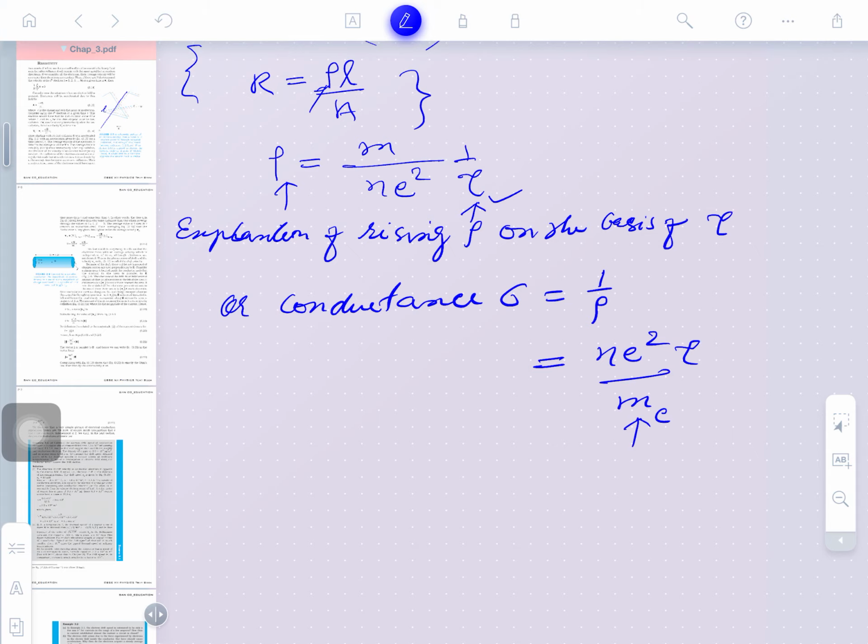Is that clear? The particles are the drift carriers, and the charge which is carrying the electric energy from one place to another. The resistivity and conductivity depend on its mass. The electron has very high conductivity, whereas the other charge carriers like ions have less conductivity. Why do they have less conductivity? You may see the explanation.